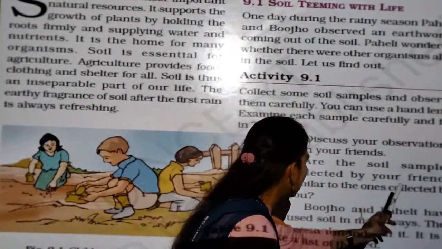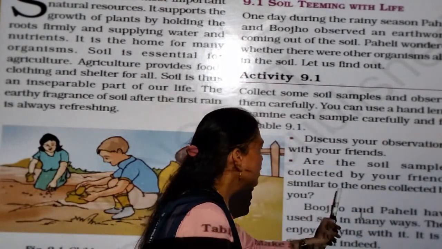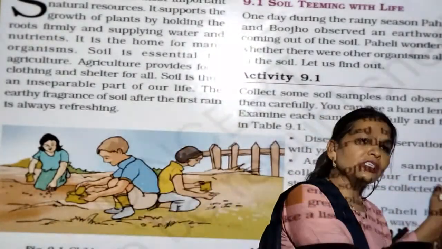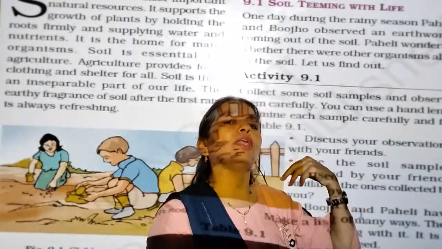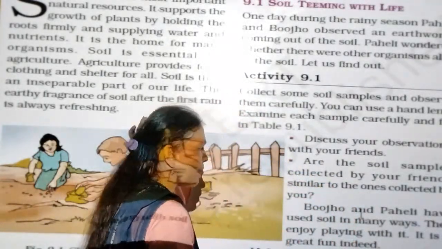So after the soil samples are collected by your friends, they should be similar to the ones collected by you. Your friend collects the garden soil and you collect the field soil. Soil is present in the farm.